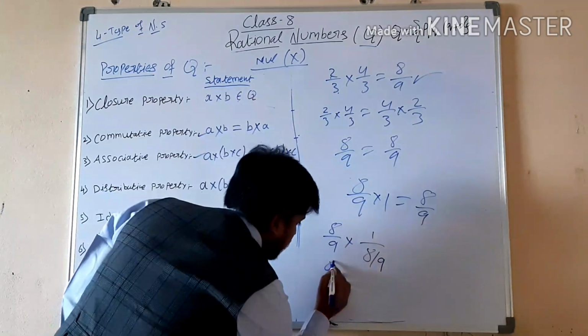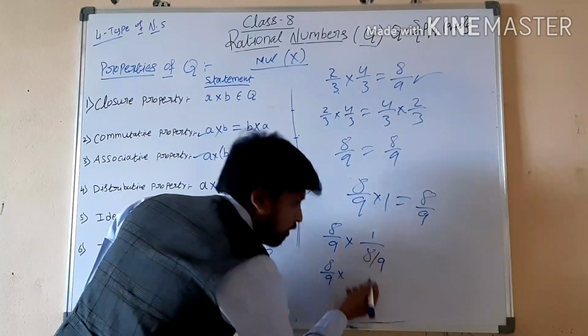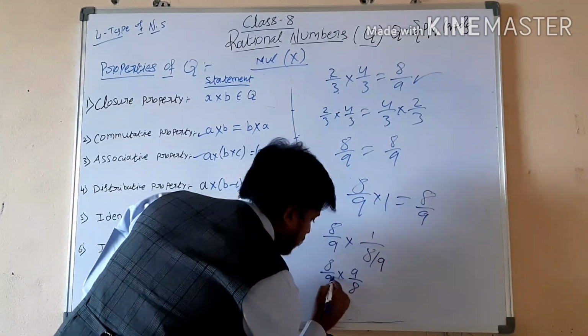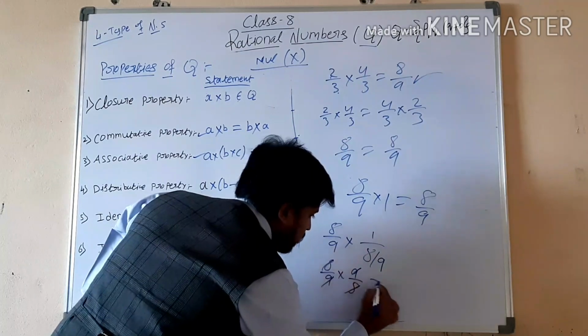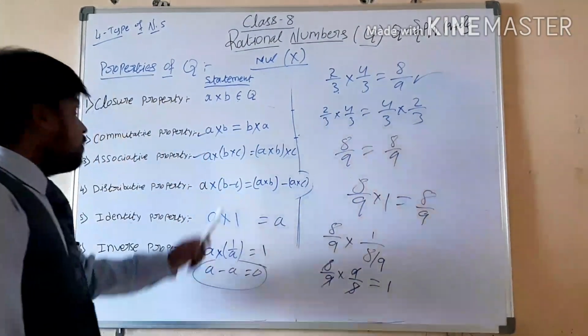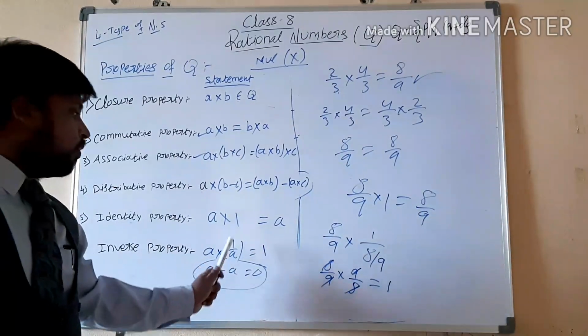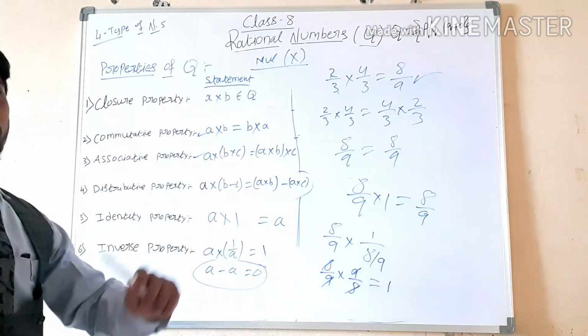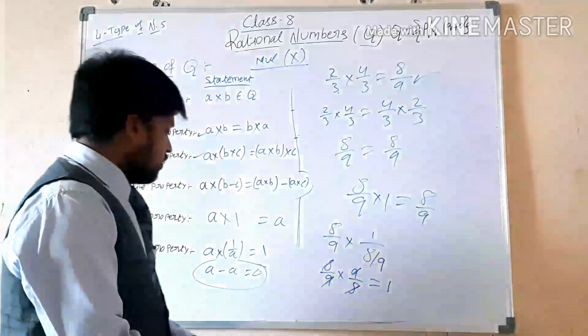8 by 9 into the reciprocal, 9 by 8. That means 9 and 9 cancel, 8 and 8 cancel, we get the 1. So the multiplicative inverse is 1 by a. Multiplicative inverse is 1 by a. Understand or not? Yes. Next.